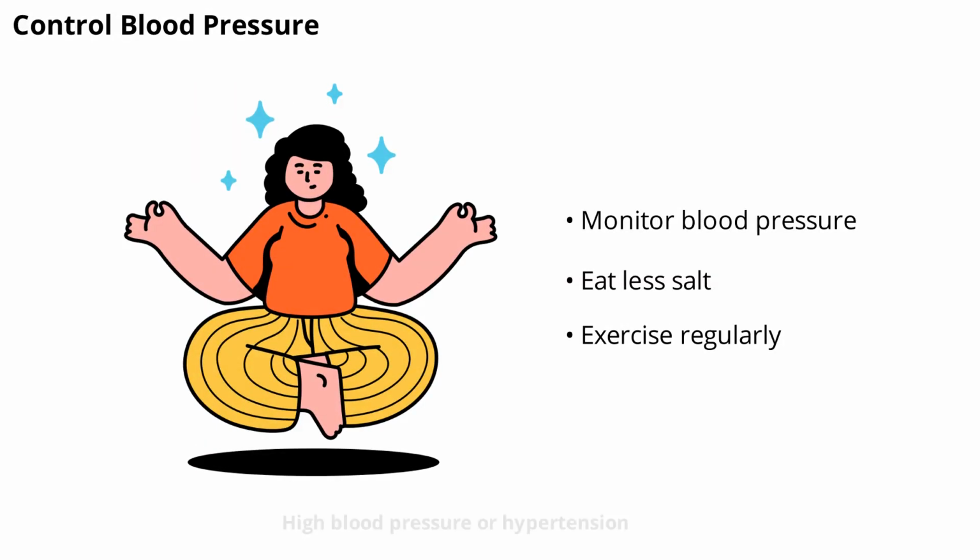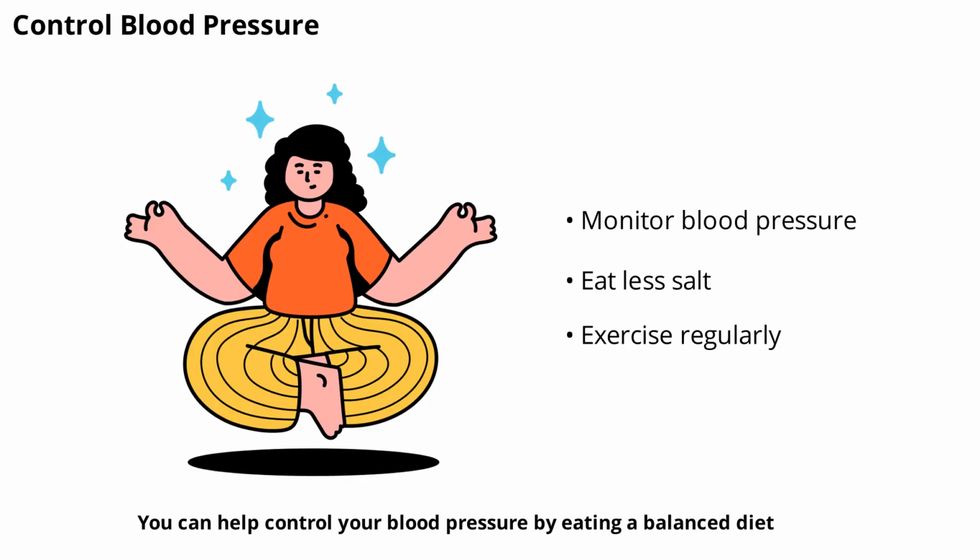High blood pressure, or hypertension, puts extra strain on your heart and arteries. Over time, this can lead to serious damage and increase your risk of coronary artery disease. You can help control your blood pressure by eating a balanced diet, reducing salt intake, exercising regularly, managing stress, and taking prescribed medications if needed. Regular monitoring is also important to catch any changes early.